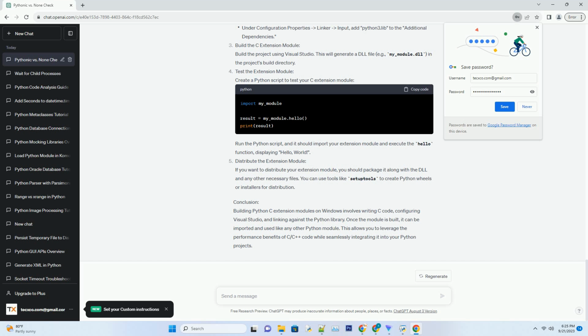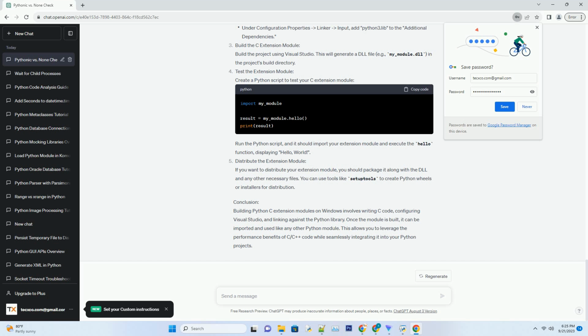Title: Building Python C extension modules for Windows. Introduction. Python is known for its extensibility, allowing you to write C extension modules that can be imported and used like regular Python modules. In this tutorial, we will explore the process of building Python C extension modules on a Windows platform using Visual Studio. We'll walk through the necessary steps and provide a code example to demonstrate the process.